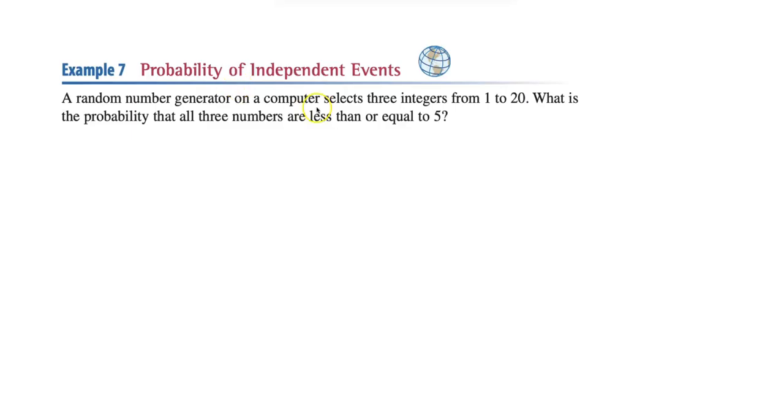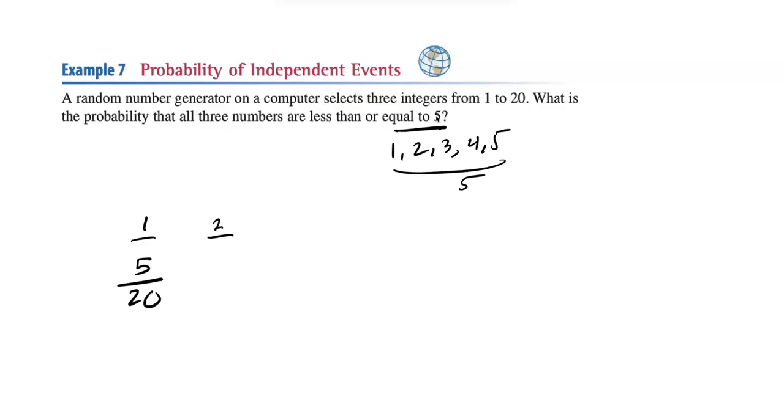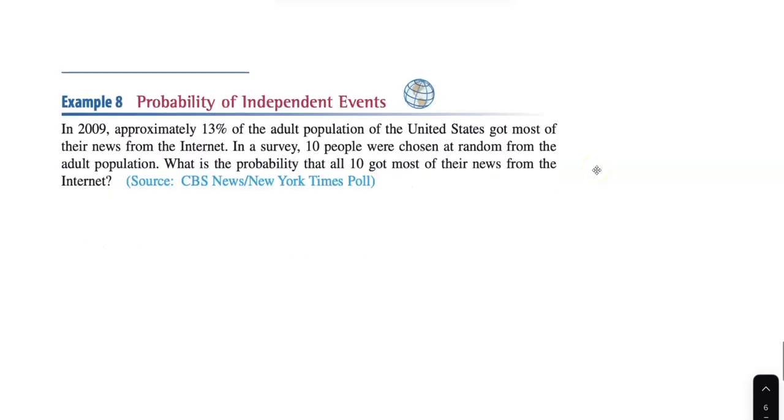So let's look at an example here. A random number generator on a computer selects 3 integers from 1 to 20. What's the probability that all 3 numbers are less than or equal to 5? Less than or equal to 5 means 1, 2, 3, 4, 5, so you have 5 numbers to work with. For the first number picked, what are the odds it's at most 5? Well, 5 out of 20. For the second number, again this is random, so 5 out of 20. For the third number, it's 5 out of 20. We put them all together and I get 125 over 8000, which is 0.0156.